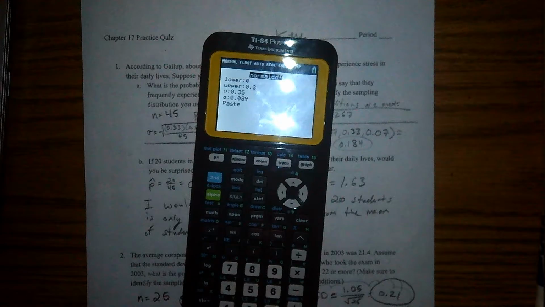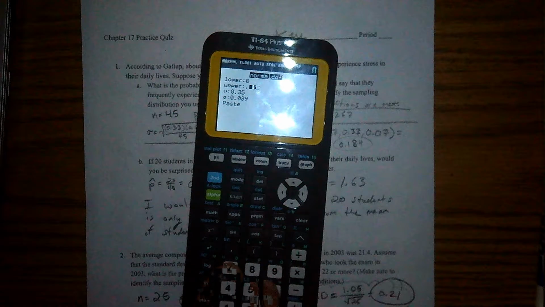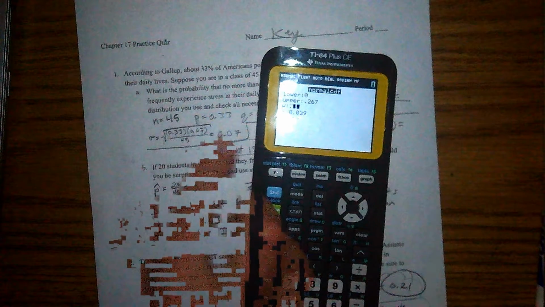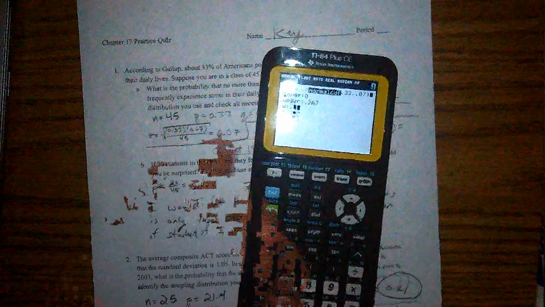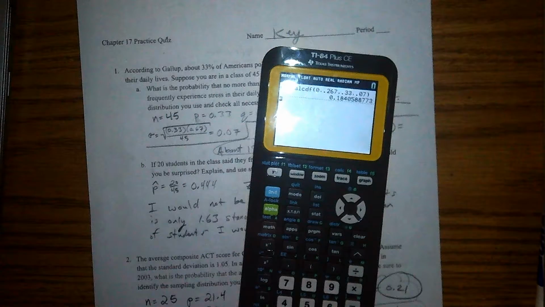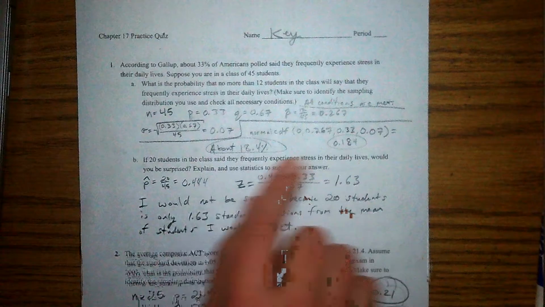So less than that, the lowest it goes is 0. The upper is that 0.267. Our mean is 0.33. And the sigma we've calculated to be 0.07. Calculating that, we get 0.184, which gives us about 18.4%.